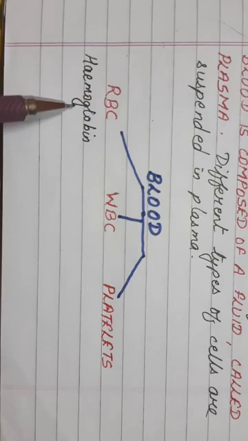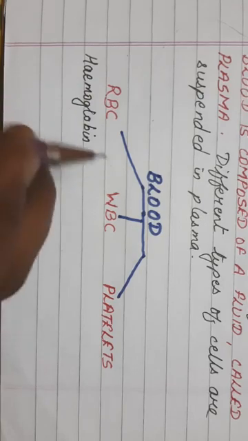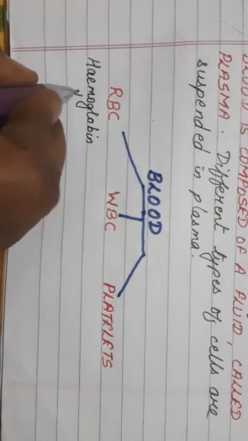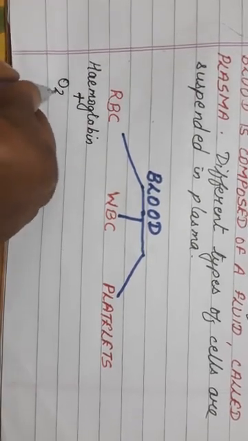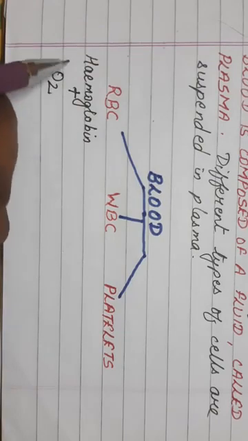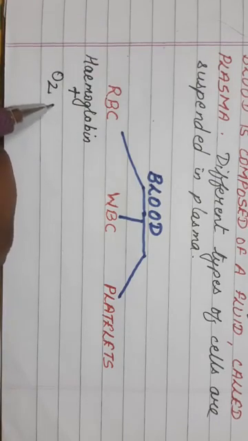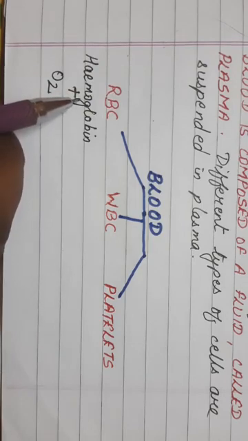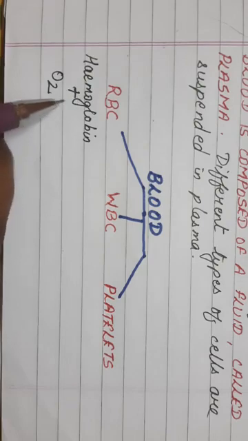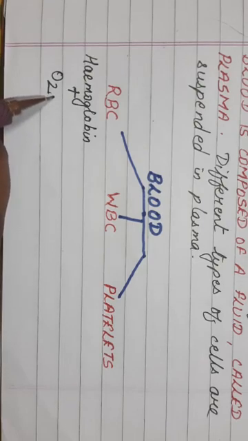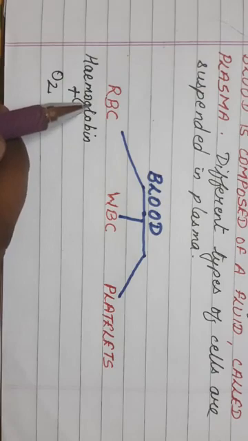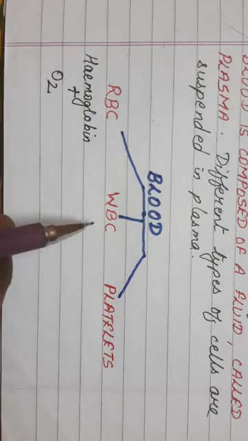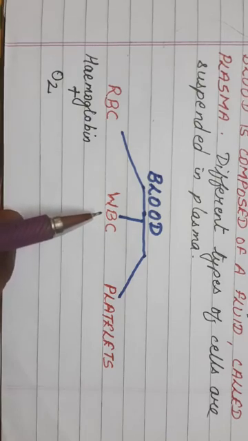And what is the function of hemoglobin? Hemoglobin binds with oxygen, and it gets transported to all the parts of the body. That means if there is no hemoglobin, it will be very difficult to provide oxygen to each and every cell of the body. So you can see that hemoglobin, or you can say the RBC, is so important. Clear?